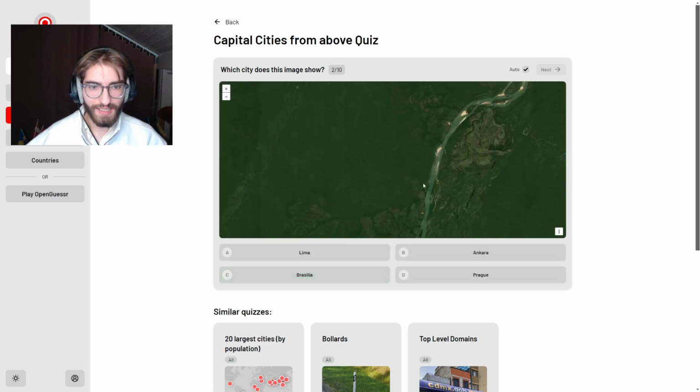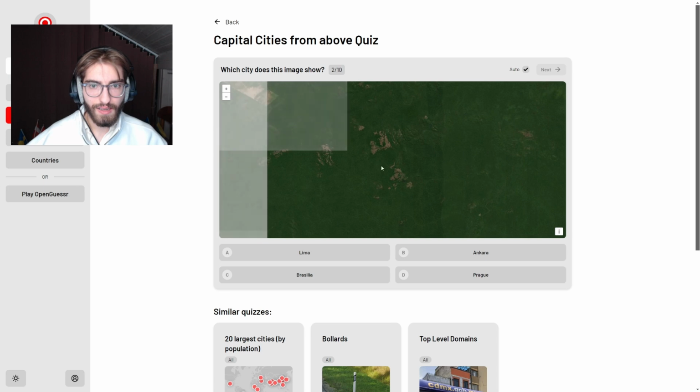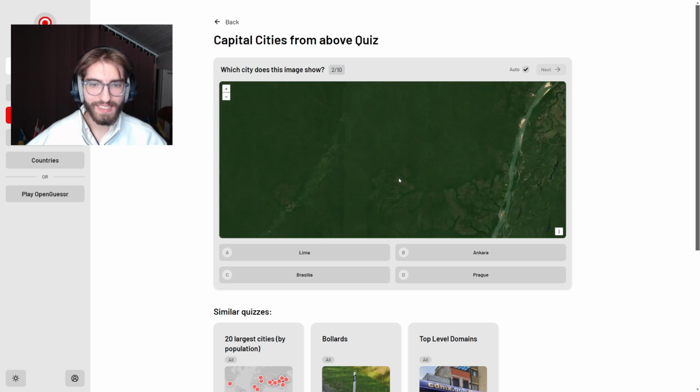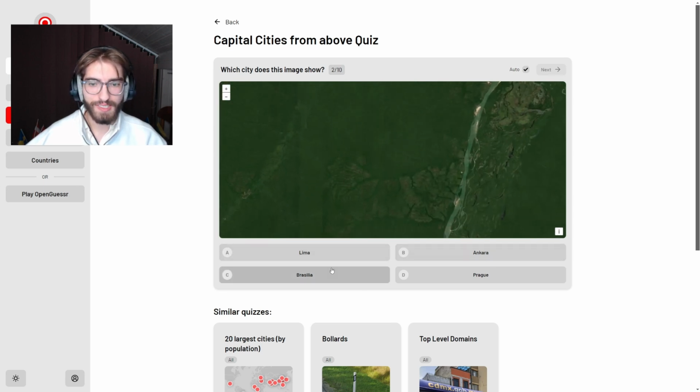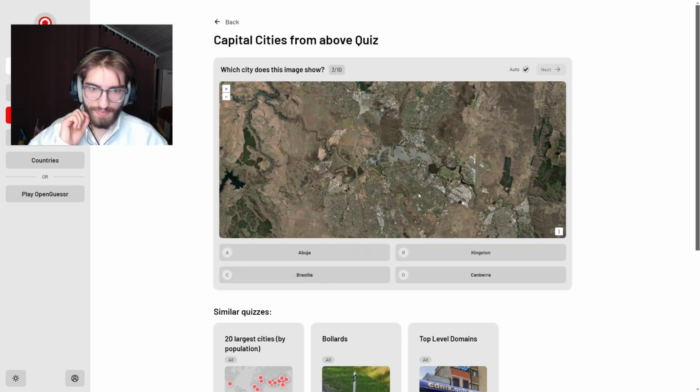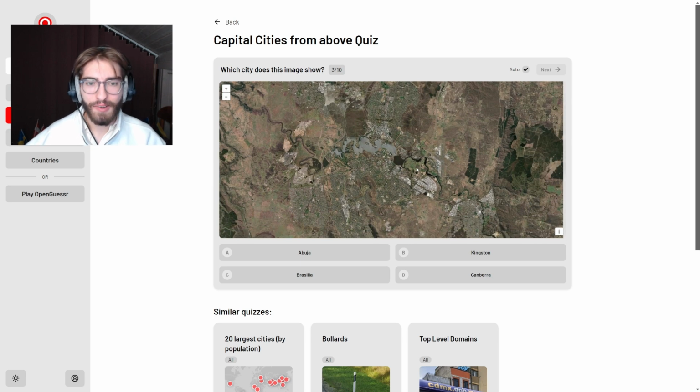This is a jungle, so I think this loaded a bit wrongly, but just assuming from those options, it's either Lima or Brasilia. Let's click Brasilia because it's close by. Yeah, it has some flaws, but generally it's well done.